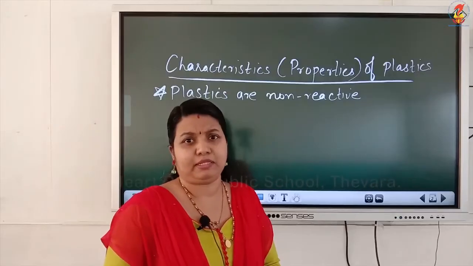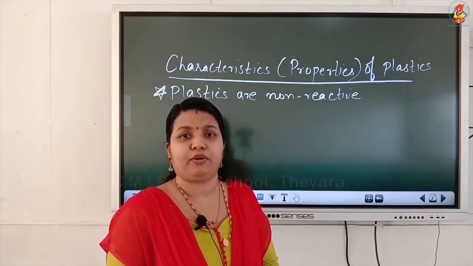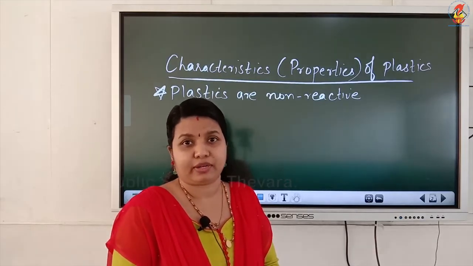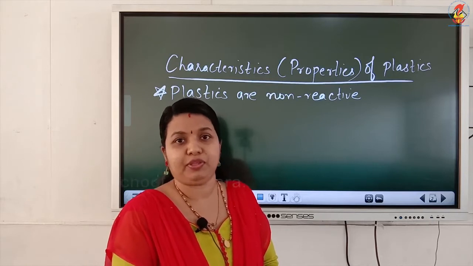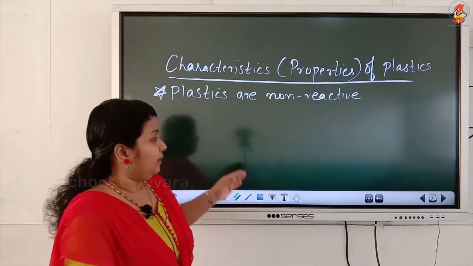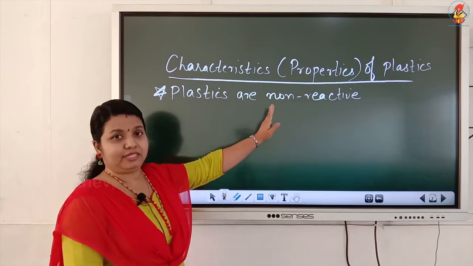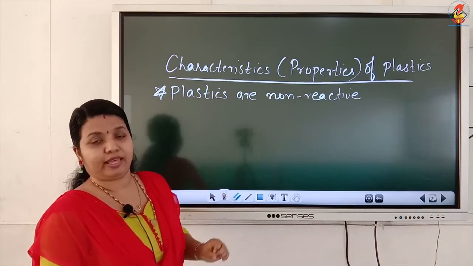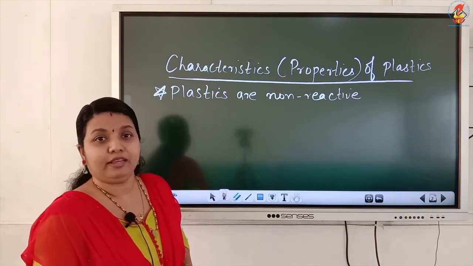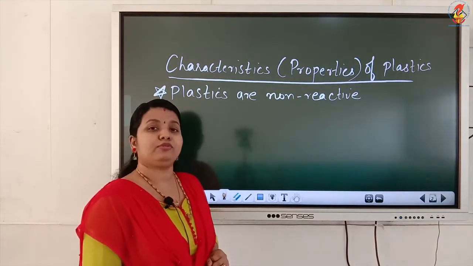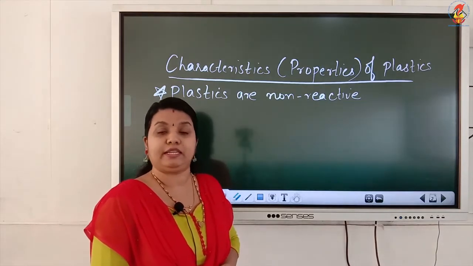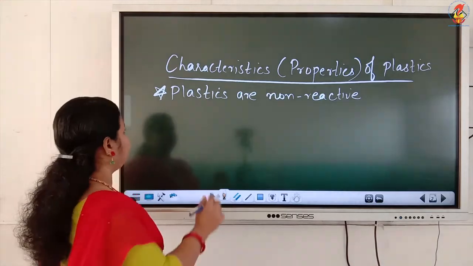So, there is a question, plastics are preferred for storing water. Reason is plastics are non-reactive. They do not have any reaction with water. So, plastics are non-reactive. This is the first characteristic. They do not react with air and water. This makes it suitable for storing various materials including many chemicals.